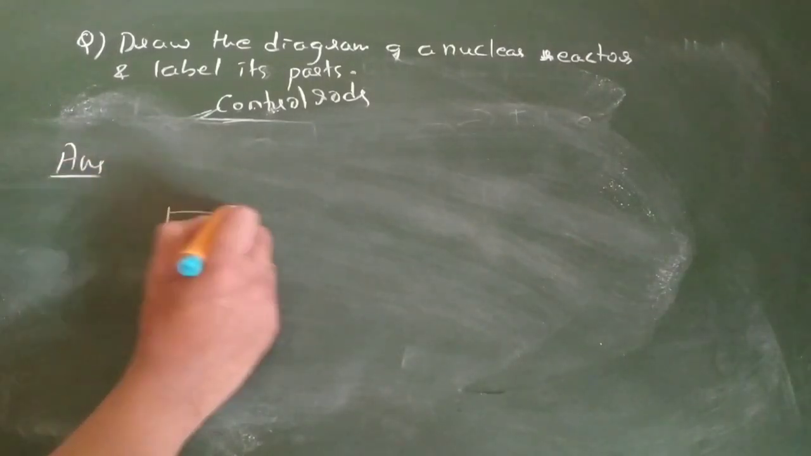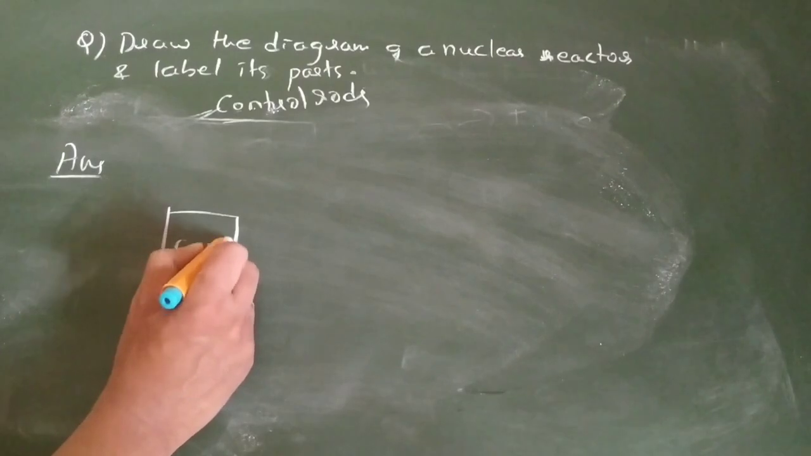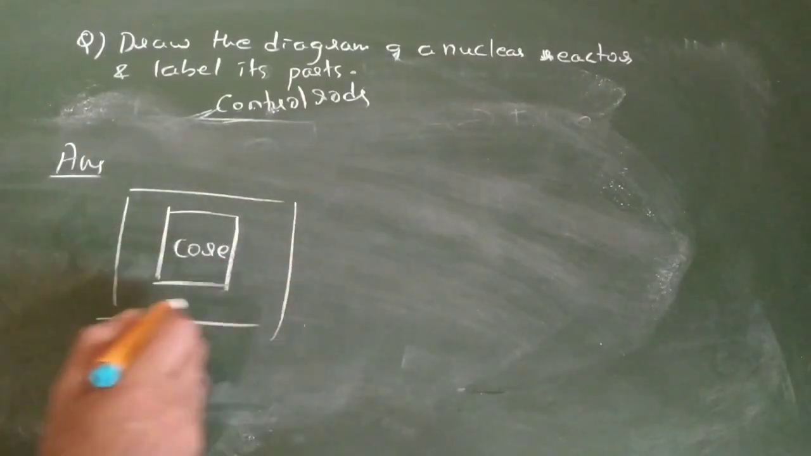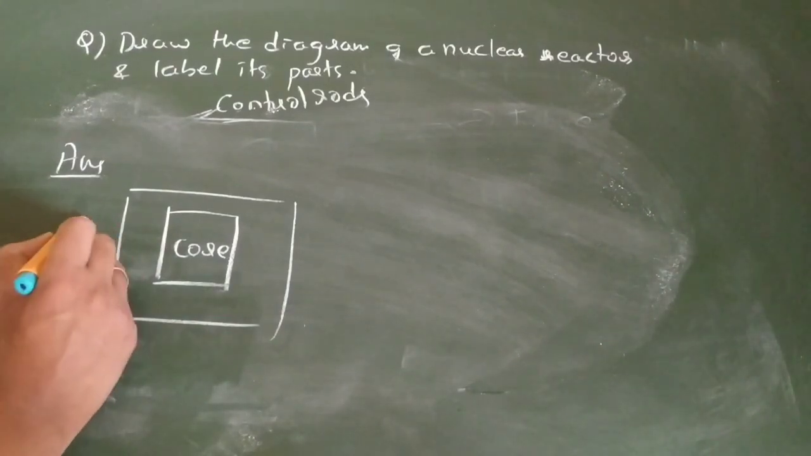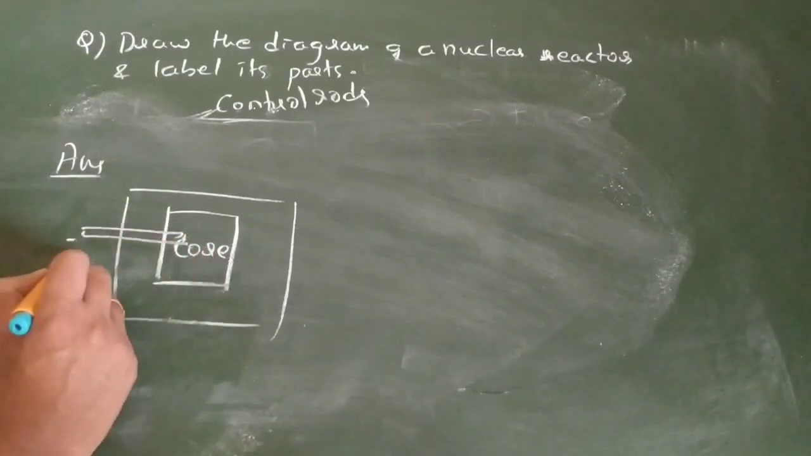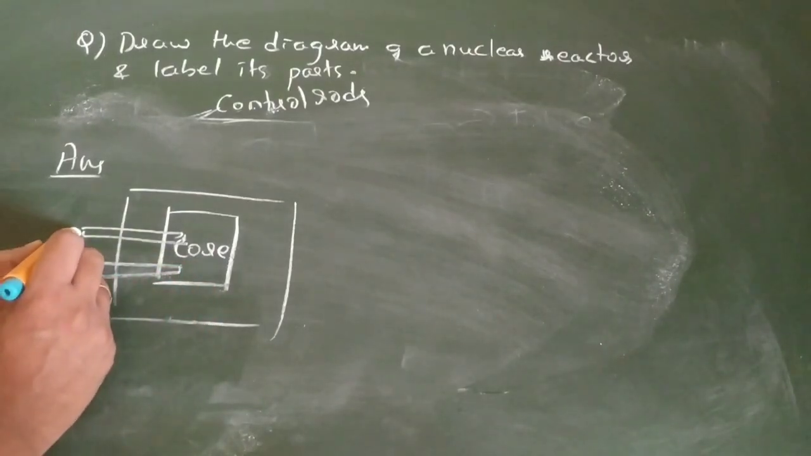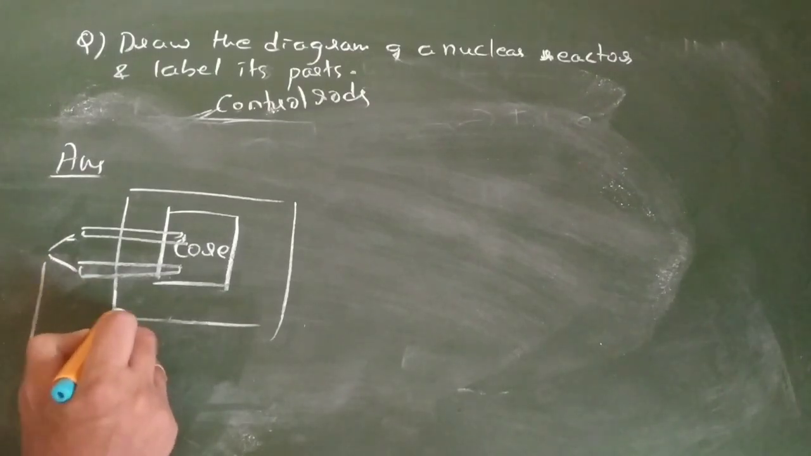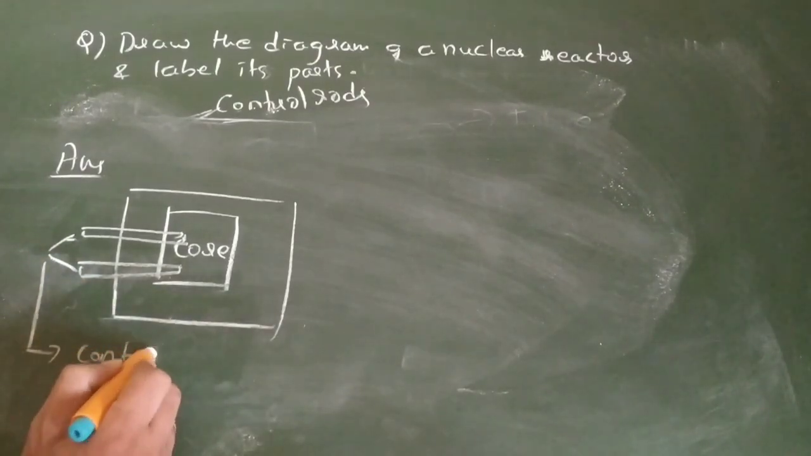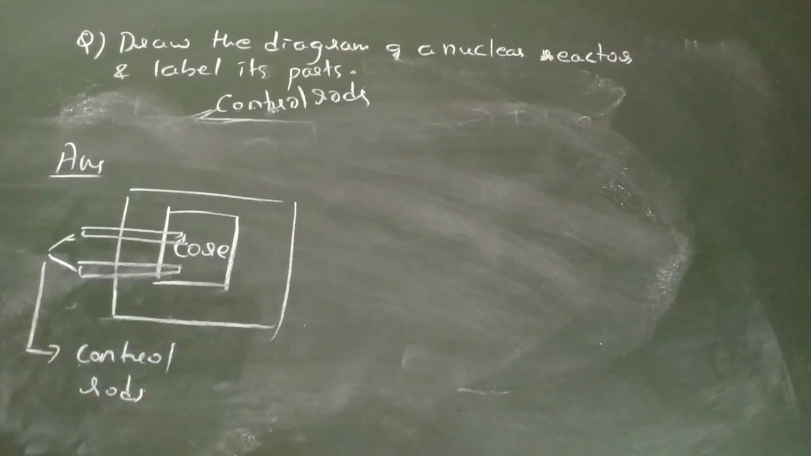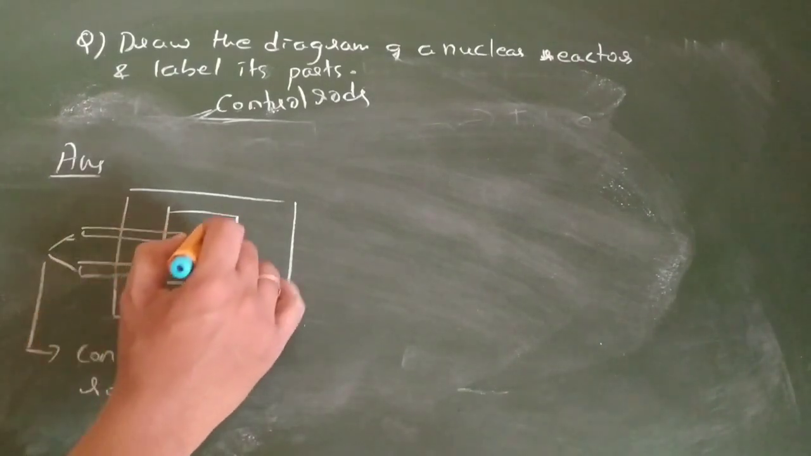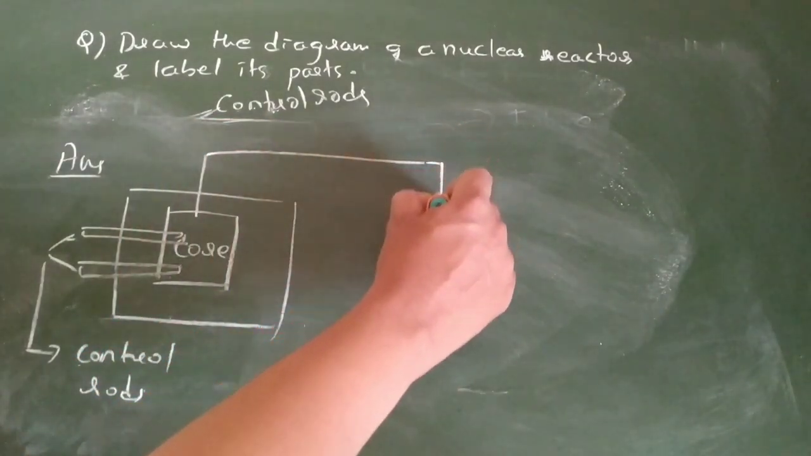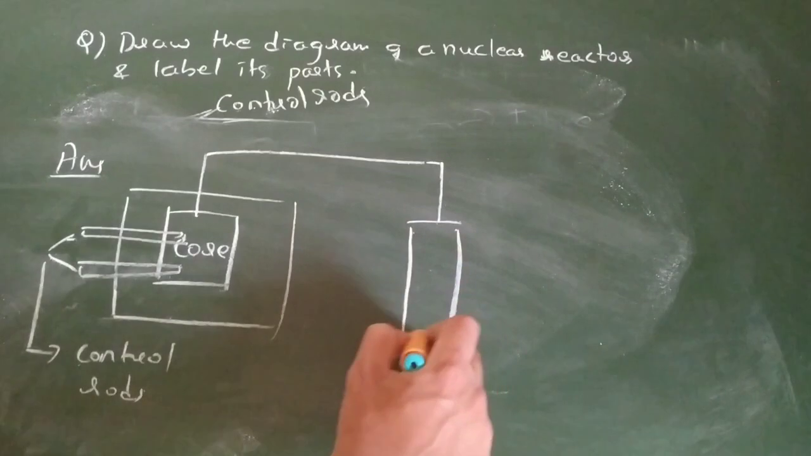You draw one core. This is the core we call, and it is enclosed in a chamber. There are two control rods which are being inserted. Core means where the reaction takes place, and these rods we call control rods, and these are called reflectors. Here the coolant is passing through one more chamber.